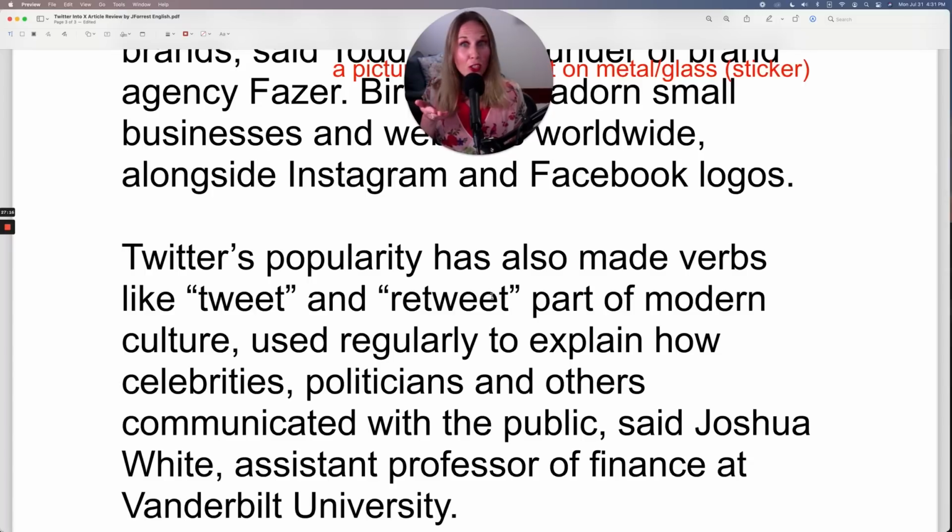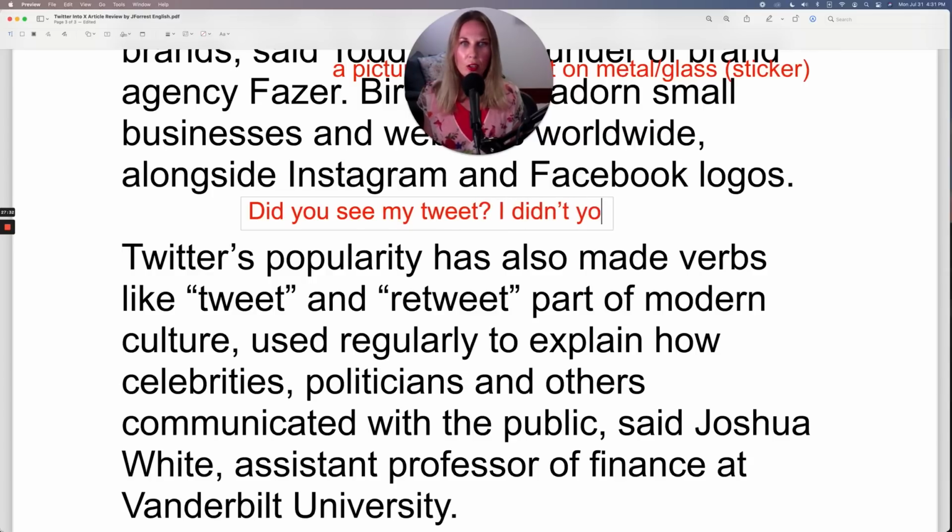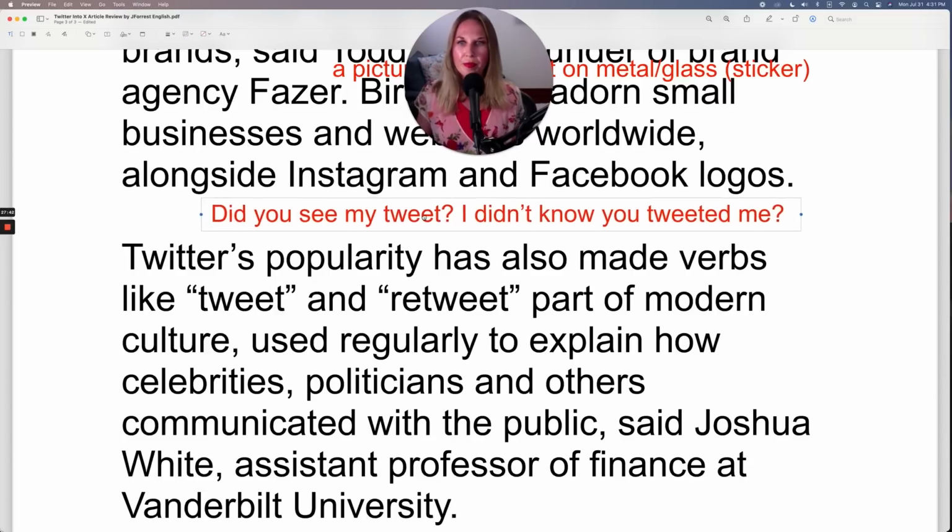I tweeted you. Did you get it? Did you get my tweet? We also use it as a noun, of course. Did you see my tweet? So in that case, it's a noun. Did you see my tweet? I didn't know. No, you tweeted me. So this would be the verb, and this is a noun form.